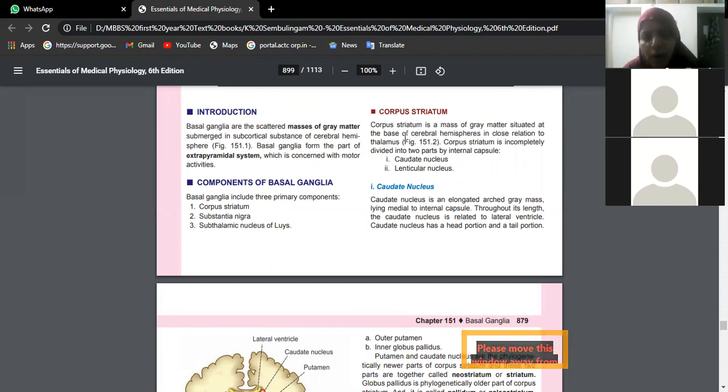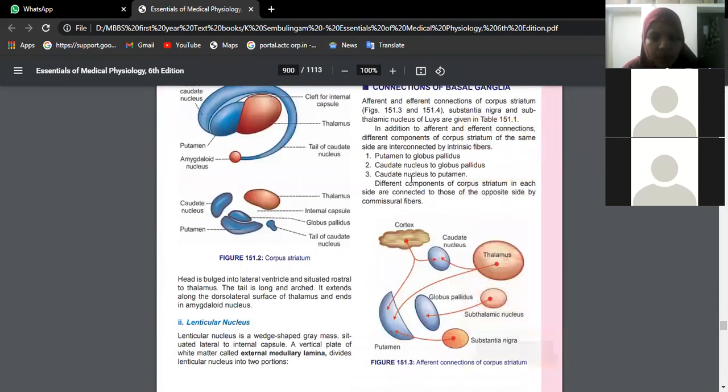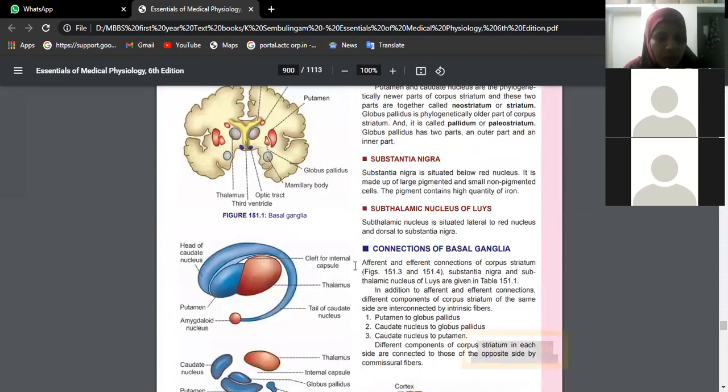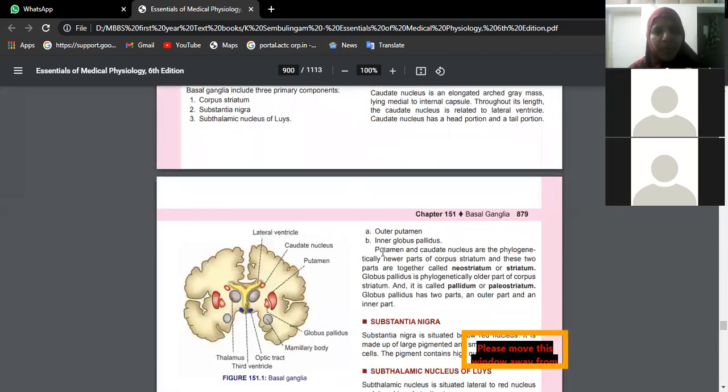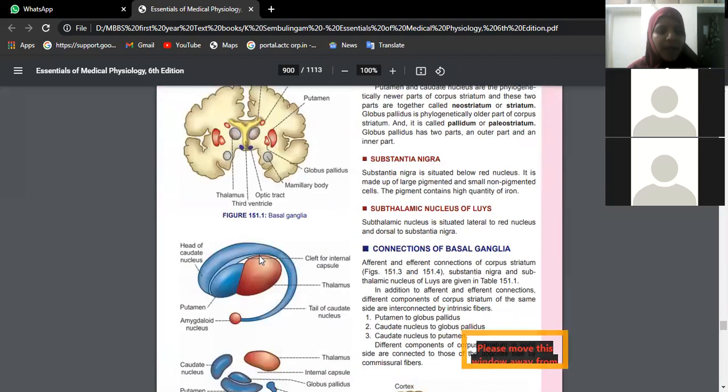When you talk about corpus striatum, it has caudate nucleus and lentiform nucleus. Caudate nucleus is something like this, which has head, body, and tail, where the tail is related to the amygdaloid nucleus. Now, after writing the components of basal ganglia, that means what is it made up of? So corpus striatum, you will be writing, is made up of caudate nucleus and lentiform nucleus.